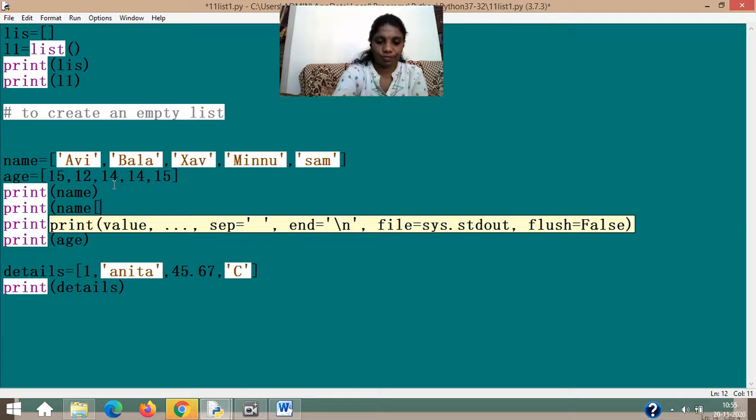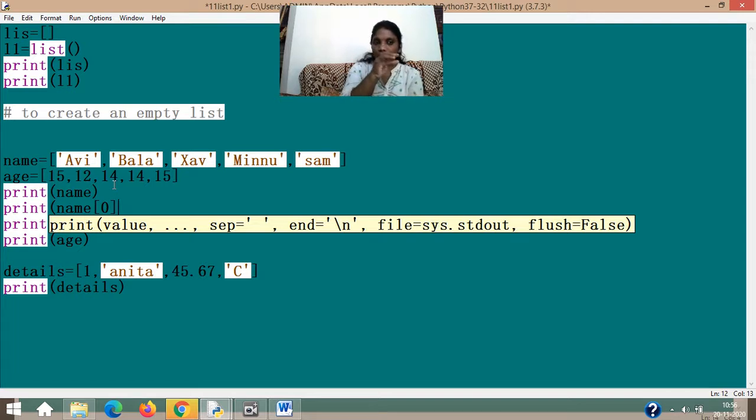where if I write name of 0, that indicates the first value inside the list, that is Avi. The counting normally in maths starts from 1, isn't it? But in programming languages, the counting starts from 0.